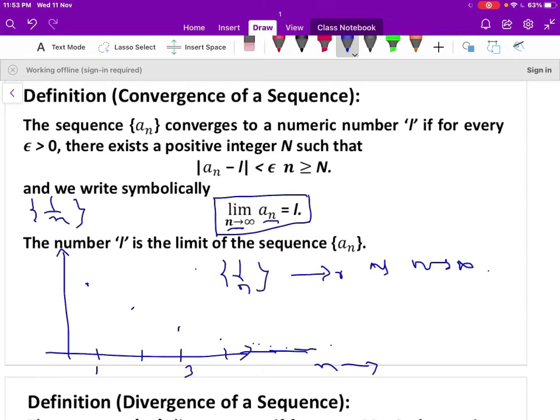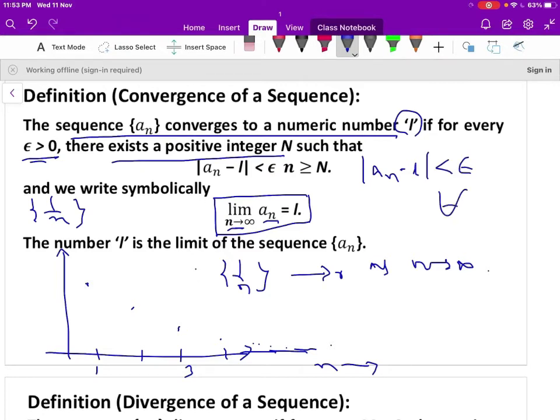So we can define the convergent sequence in another way. The sequence a_n converges to the real number L if for every epsilon there exists a positive integer N such that the modulus of a_n minus L is less than epsilon for all n greater than or equal to N, where L is the limit of the sequence a_n.